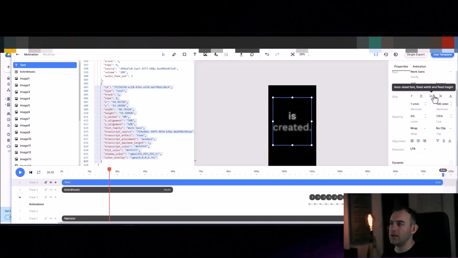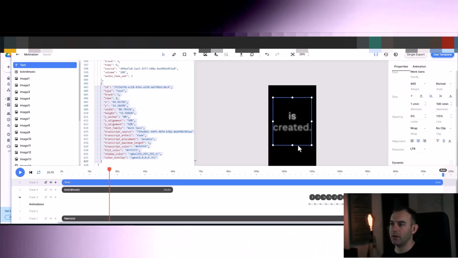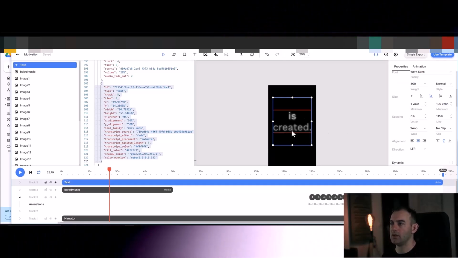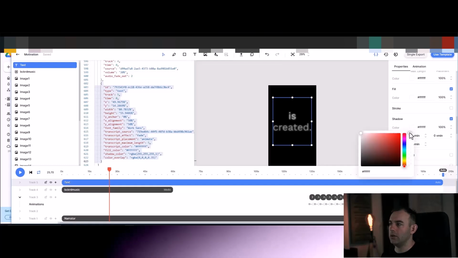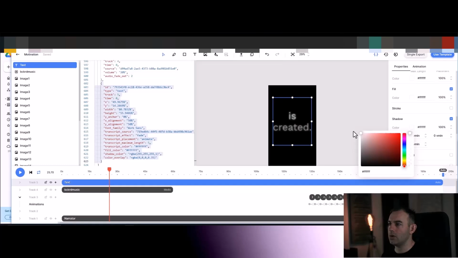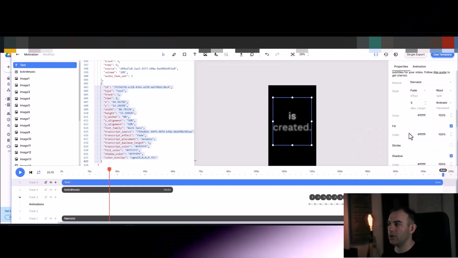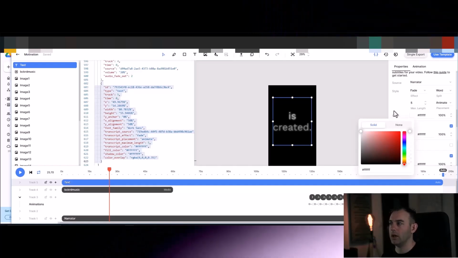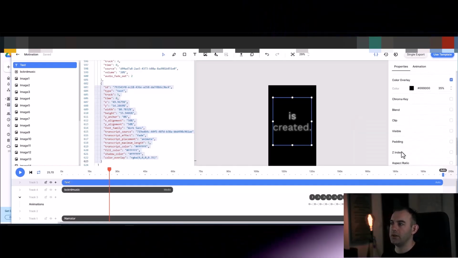Actually, this setting here means the font will be auto-sized to fit the placeholder. So if you've got more words, they will just be smaller to fit. You can change the color for the font in here if you want to. You can make it whatever you want. Cool trick is you can make your shadow color white and it will look as if it was glowing. Quite a common style these days.